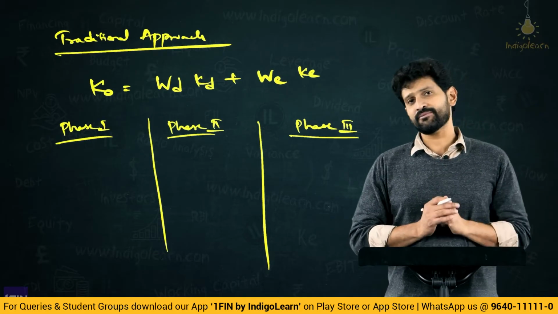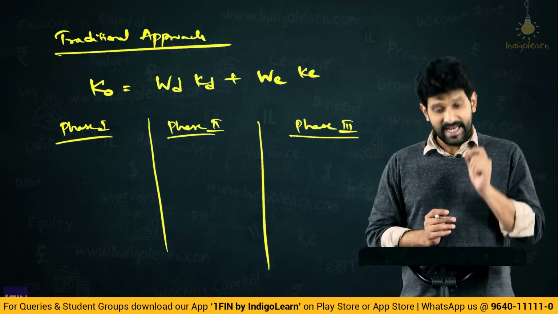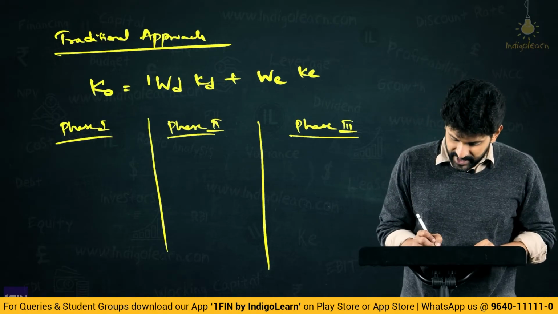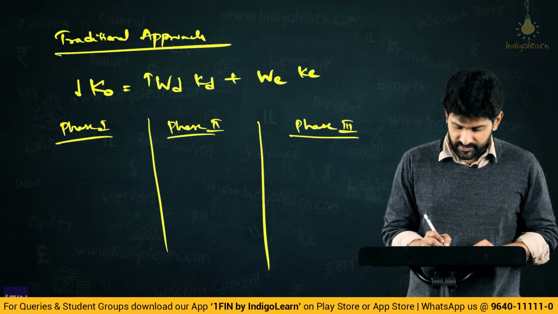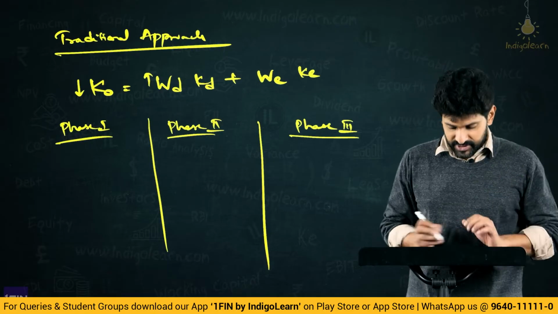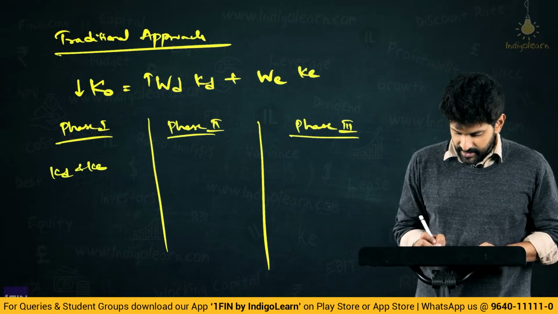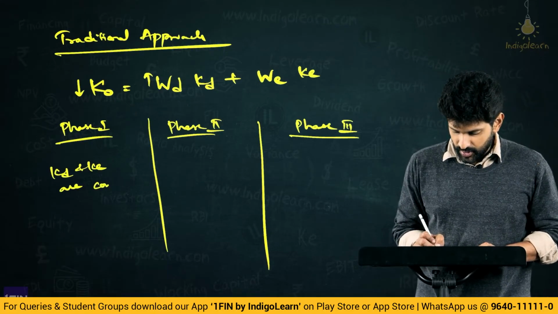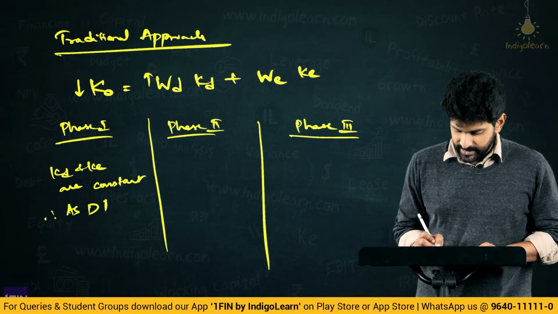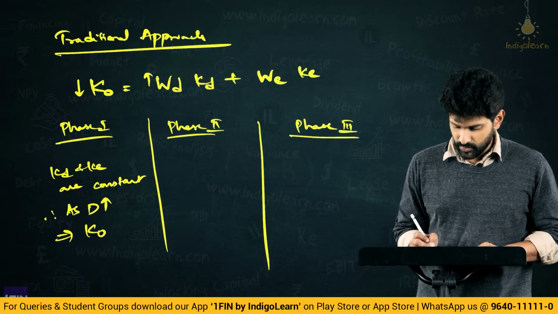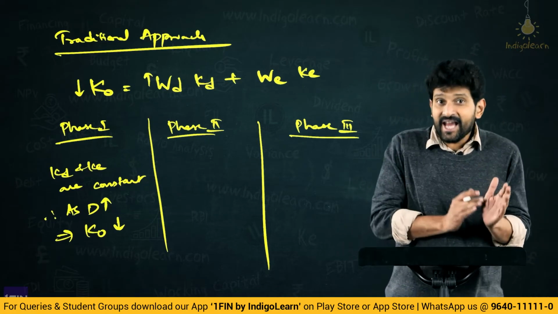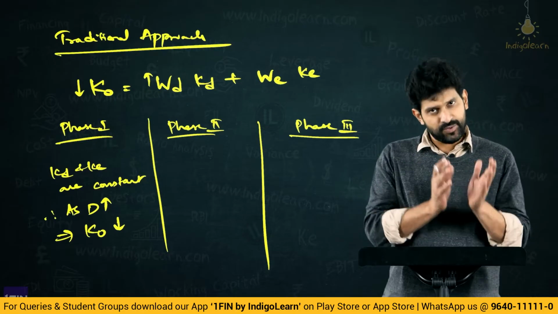In the net income approach we said KD and KE are constant. Therefore, if the weight of the debt increases, overall cost of capital decreases. So as per phase 1, KD and KE are constant. Therefore, as debt increases, KO decreases. Meaning, capital structure can influence the cost of capital and the value of the firm.